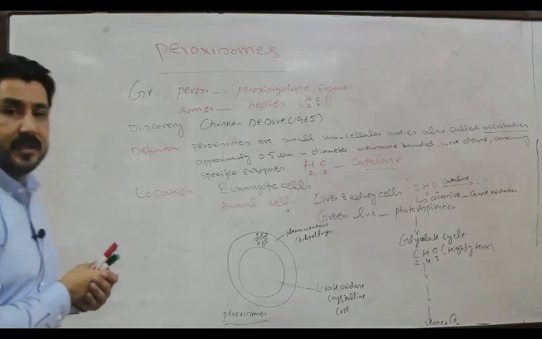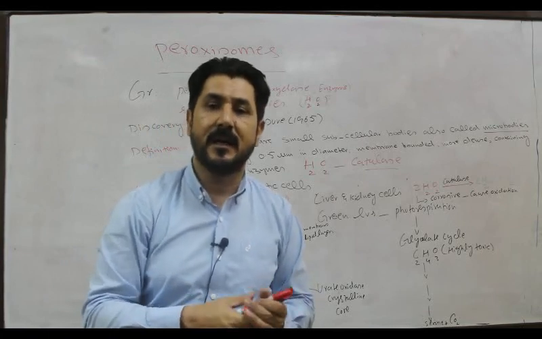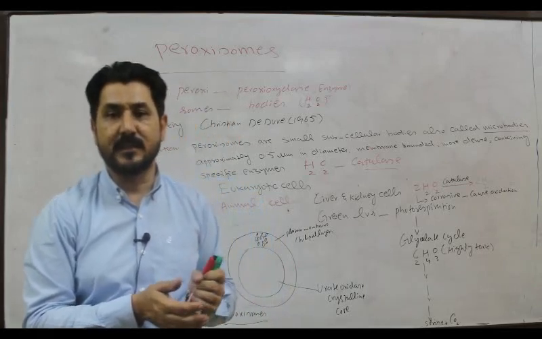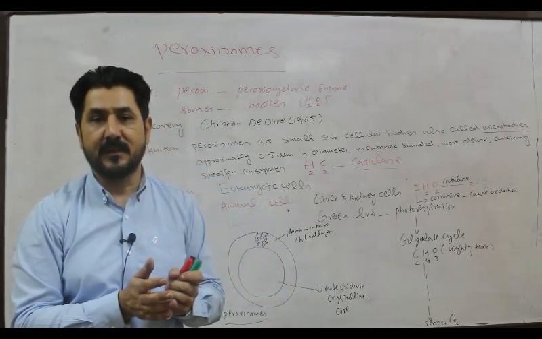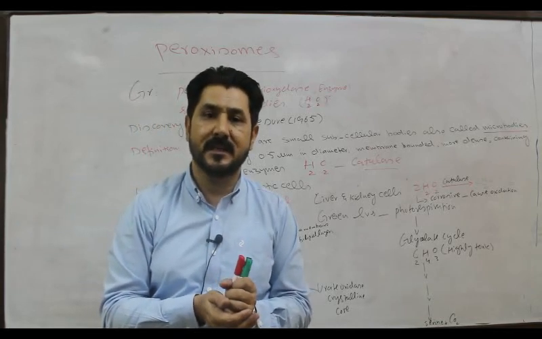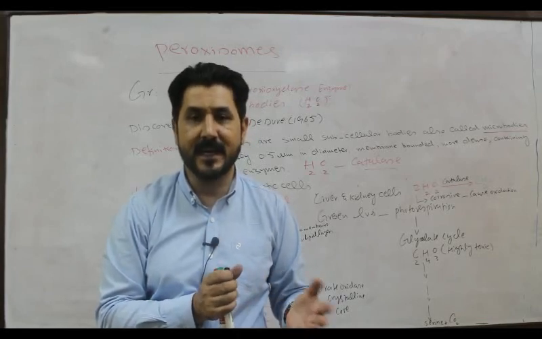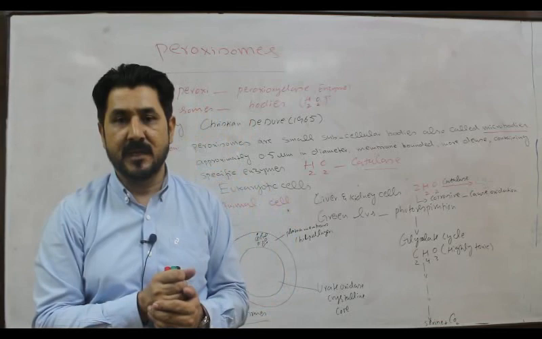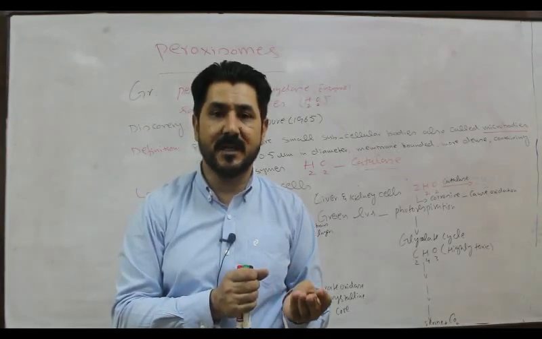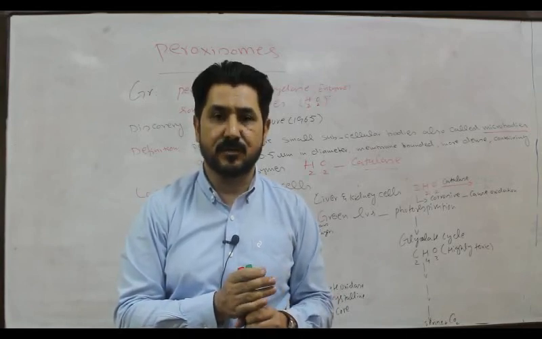So this is all about the peroxisomes. Peroxisomes are the cell organelles which are involved in the degradation or removal of toxic material from the animal's body and converting it into harmless substances to protect the cell from its damaging effect. And they are different from the lysosomes if we compare their enzyme system, their size, their membrane system, etc. So they are totally different from the lysosomes.